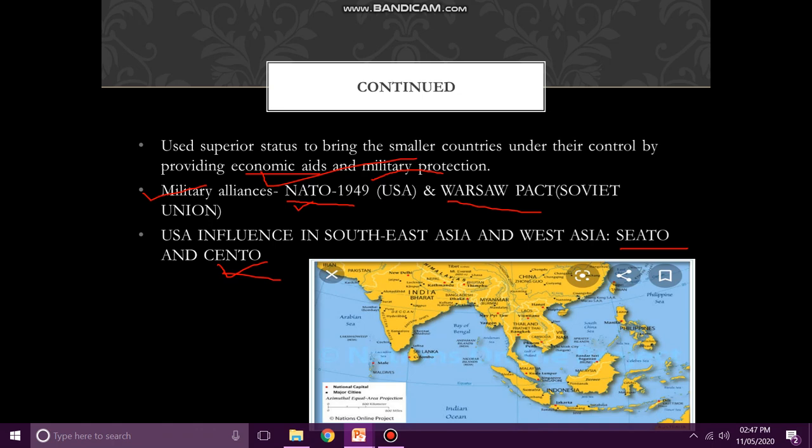So the aim of military alliances, that is SEATO, CENTO, what was it? The aim was just to prevent communist countries from expanding their influence in Southeast Asia and West Asia, to contain the spread of communism. So in detail, we will be studying about SEATO and CENTO in our next class.